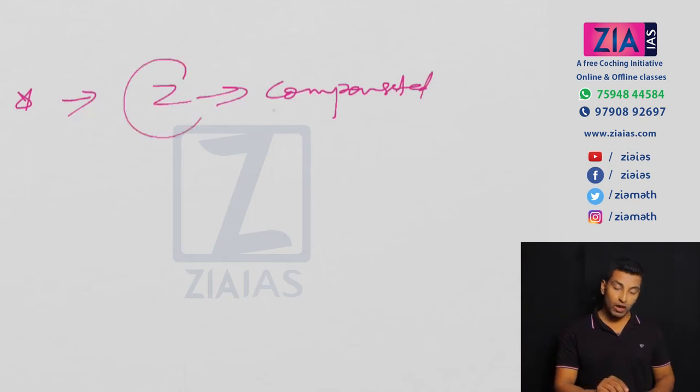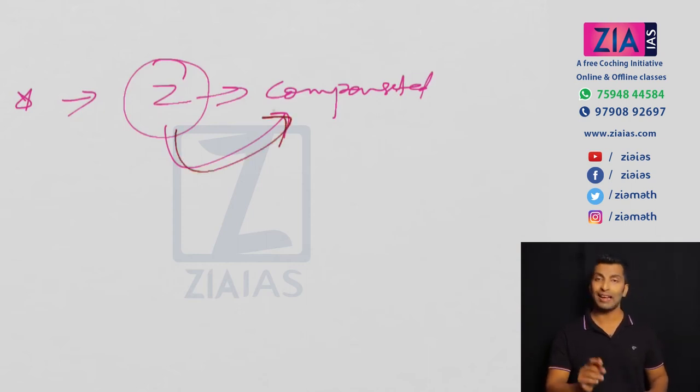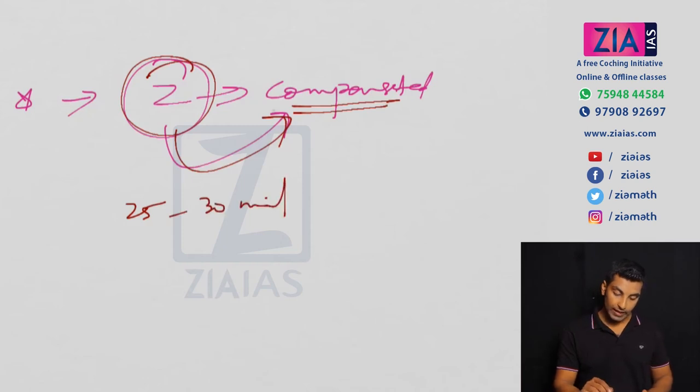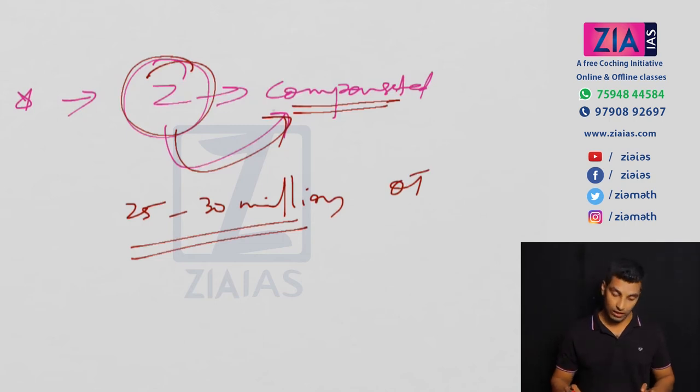You have taken away the ownership of zamindars, but you have compensated them, unlike in the Soviet Union. In the Soviet Union, in the same land reform, the land was simply taken away, with no compensation or anything. Here it was also very easy, because zamindars and moneylenders were considered as enemies. So it was very easy to implement this, and they were compensated also. That's the reason why this was successful. Around 25 to 30 million occupancy tenants got the benefit out of it.